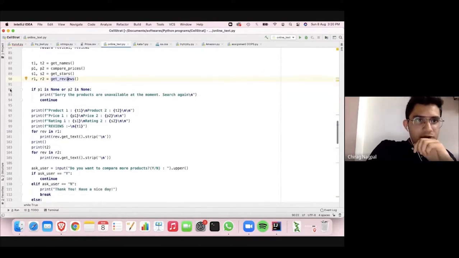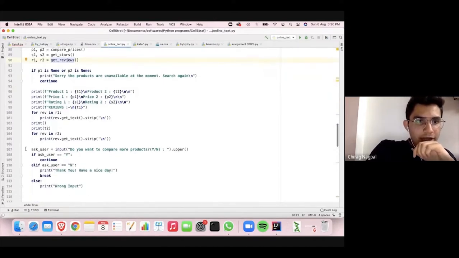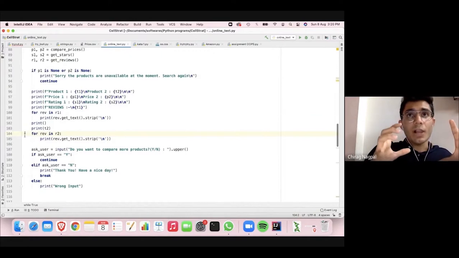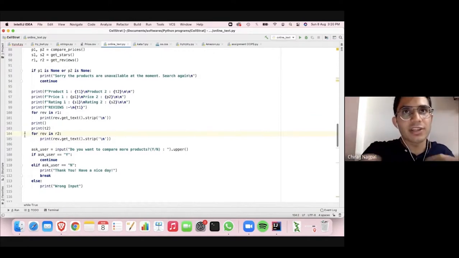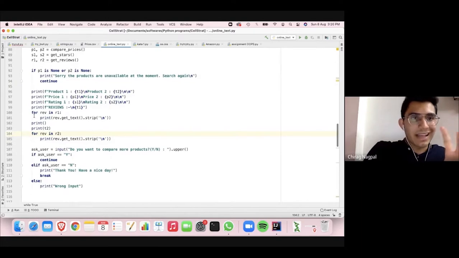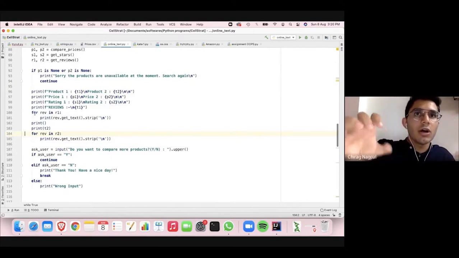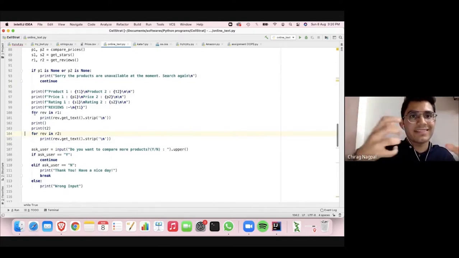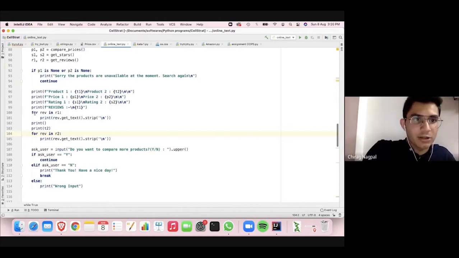And from lines 92 to 105, we're just checking for any errors that we might have obtained. For example, in some products the prices are not available, or the products are unavailable. Many times you see that the products are unavailable, right? So that is the whole point of these lines, to know whether the products are available and if there is any error or not. And lines 107 to 114 are basically the end of the loop.